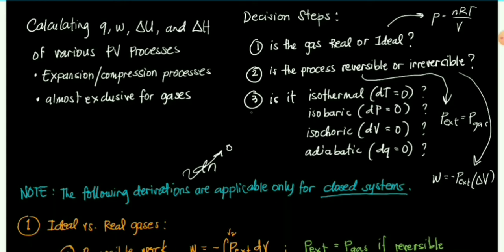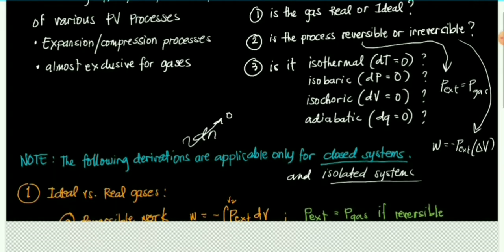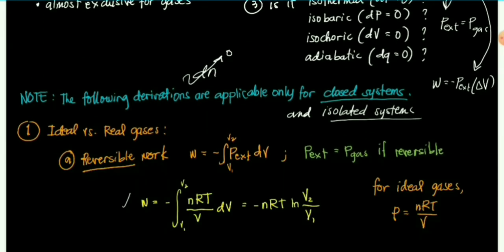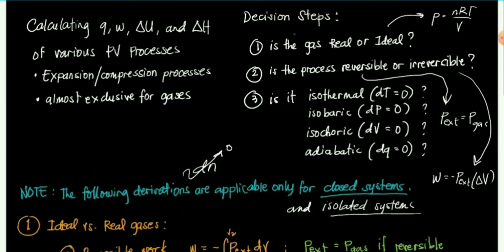Okay? So final decision step, is it isothermal, constant temperature, isobaric, constant pressure, isochoric, constant volume, or adiabatic, an isolated system with no exchange in the heat inward or outward the system. Nagdagdag ko lang dito, isolated systems. So the following derivations are applicable only for closed systems and isolated systems, kasi meron tayong case kung saan adiabatic siya. Okay? So, start muna tayo sa number 1. So, let's dig deeper into the decision step number 1.